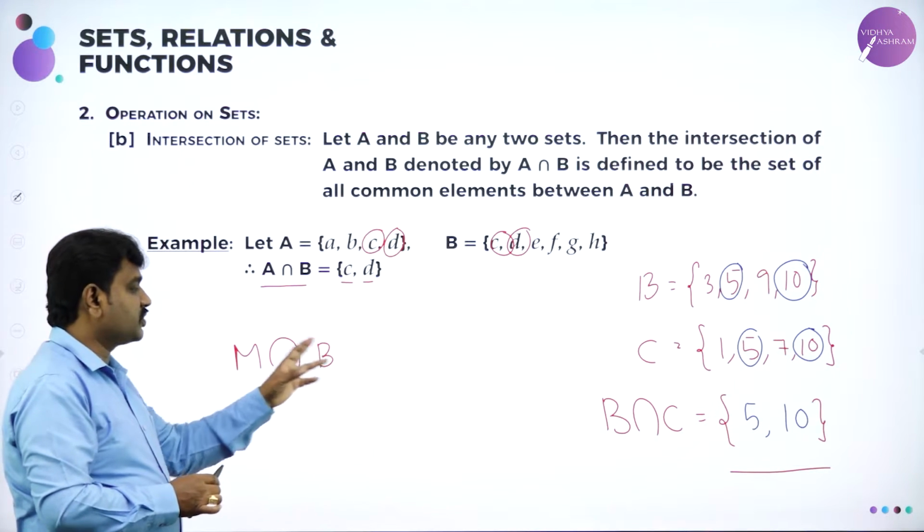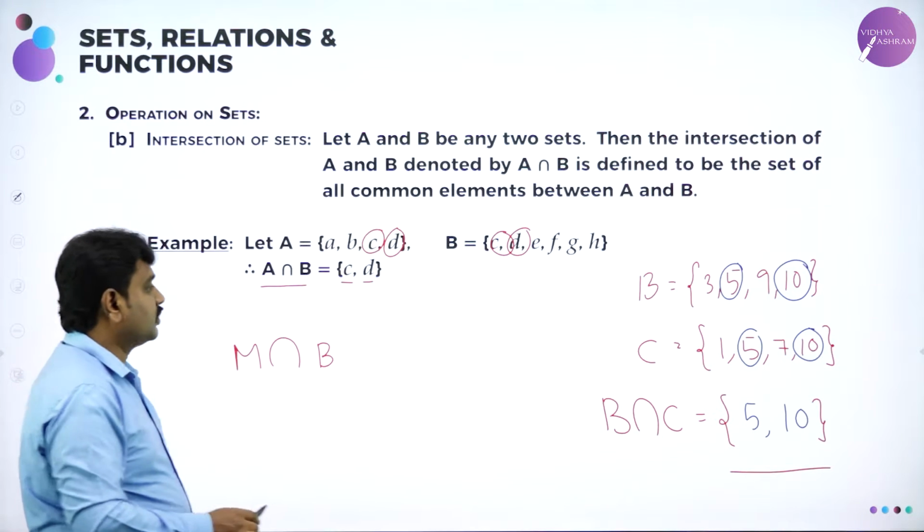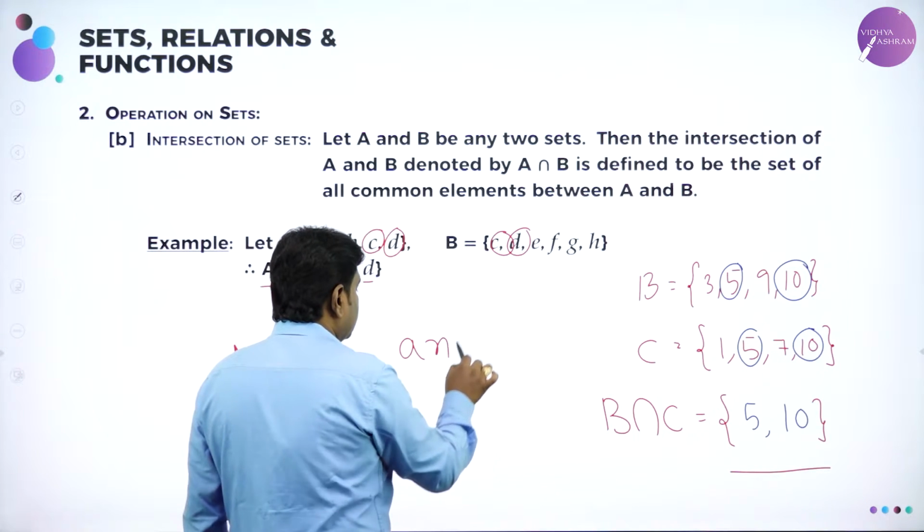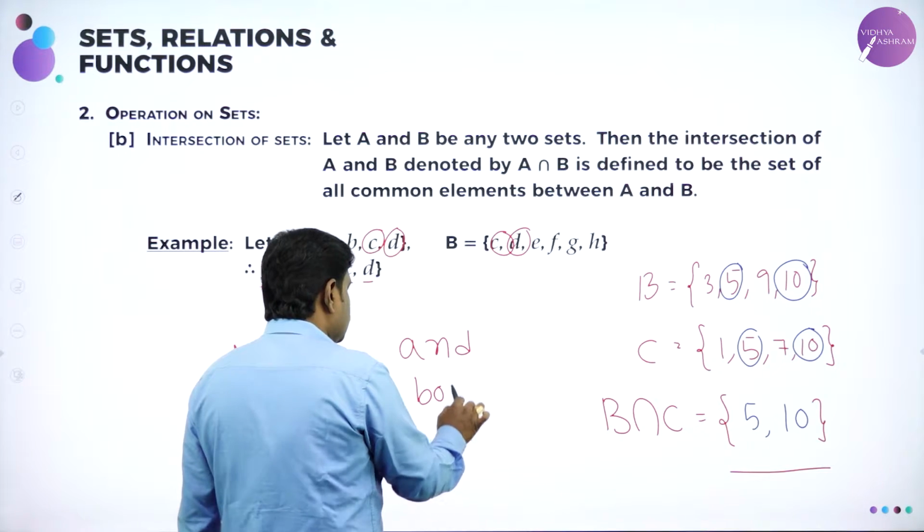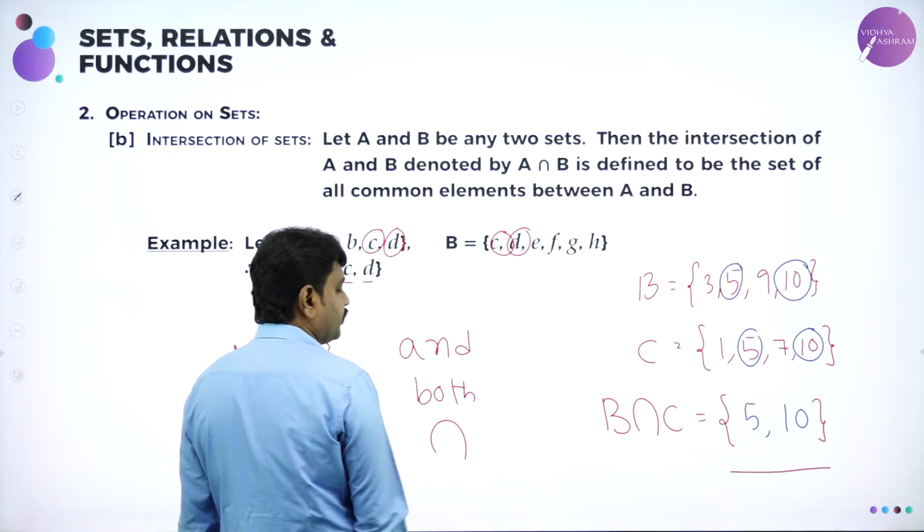Means we will write the elements which are present in both M and B. So now the word "and", the word "both" suits intersection.